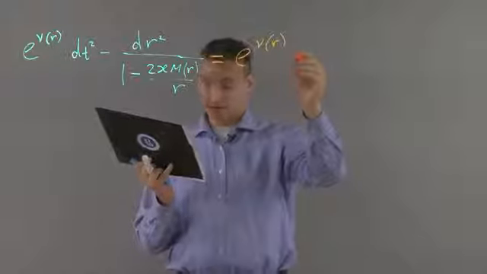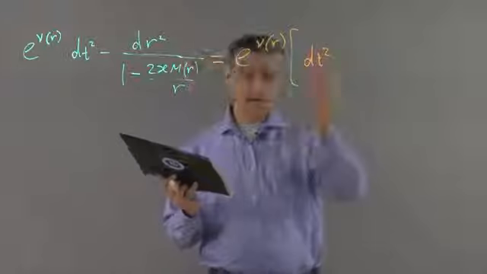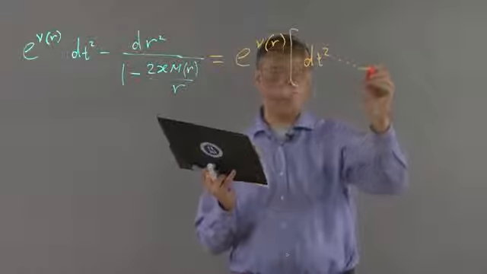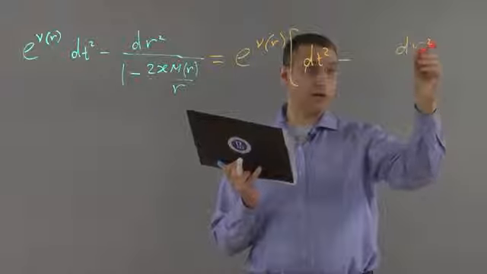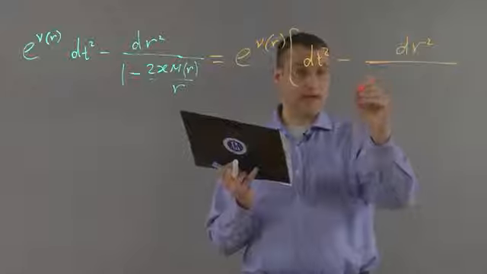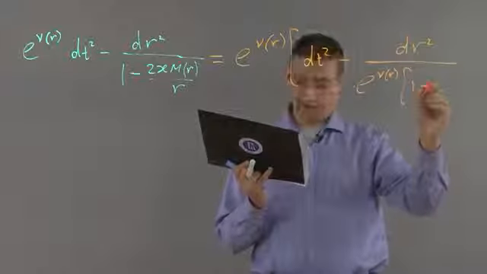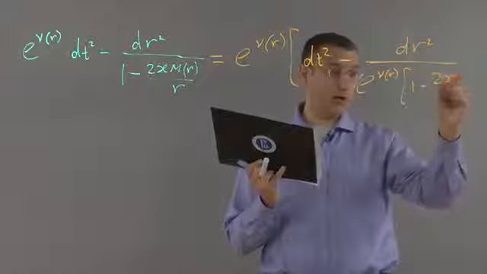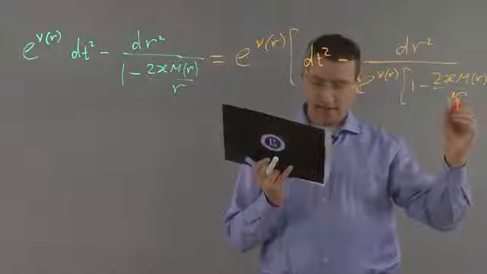We represent it like this: dt squared. Well, I mean, it's an exact transformation, not up to conformal factor. I just separate the conformal factor: dr squared divided by exponent of nu of r times 1 minus 2 kappa m of r divided by r.